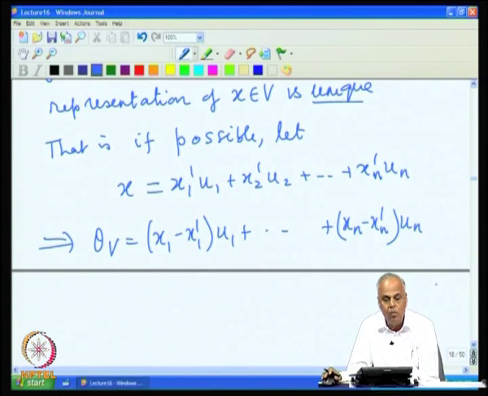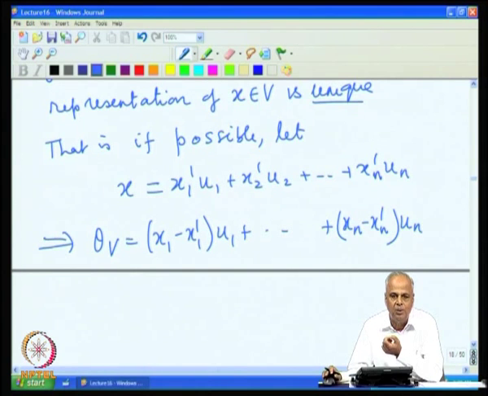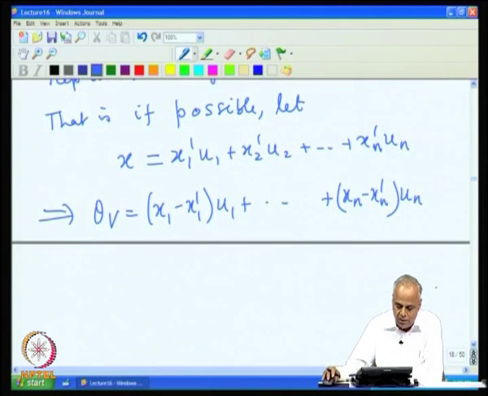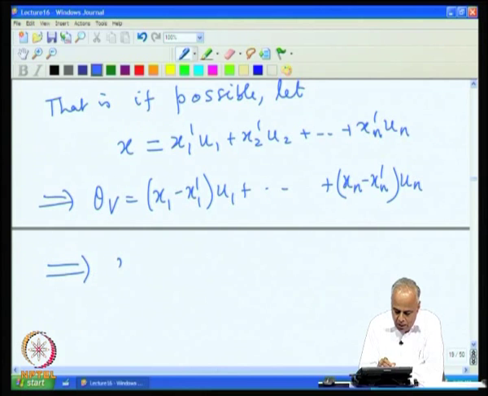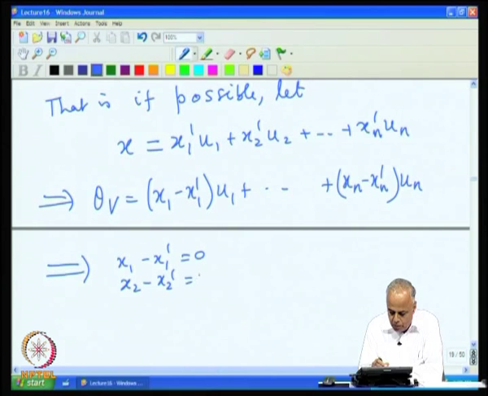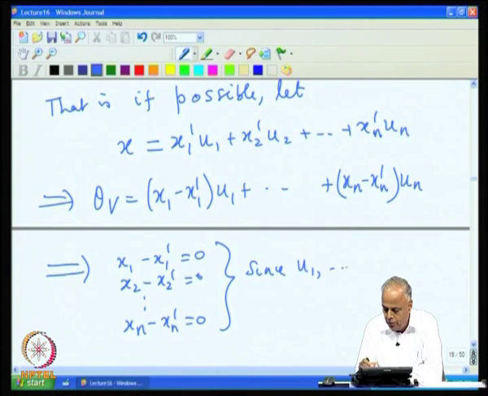However, we now know that B is a basis, and any basis must be linearly independent, and therefore u1, u2, ..., un are linearly independent vectors. But then, once you have linearly independent vectors, the only linear combination that will give the 0 vector is when you take all the coefficients as 0. So that implies x1 minus x1 prime equal to 0, x2 minus x2 prime is 0, and xn minus xn prime is 0, since u1, u2, ..., un are linearly independent.